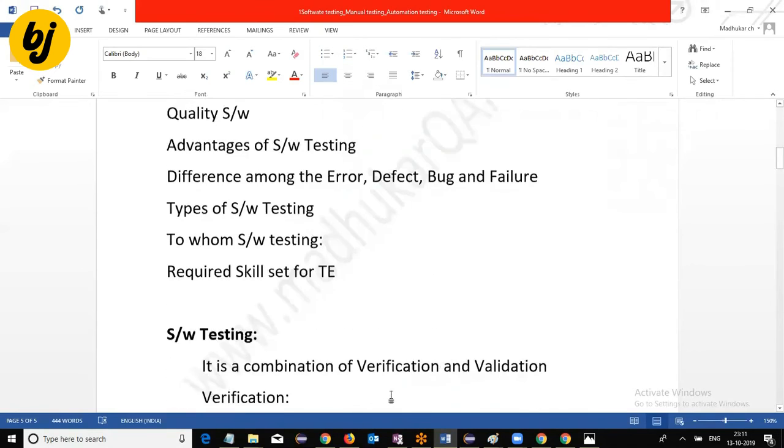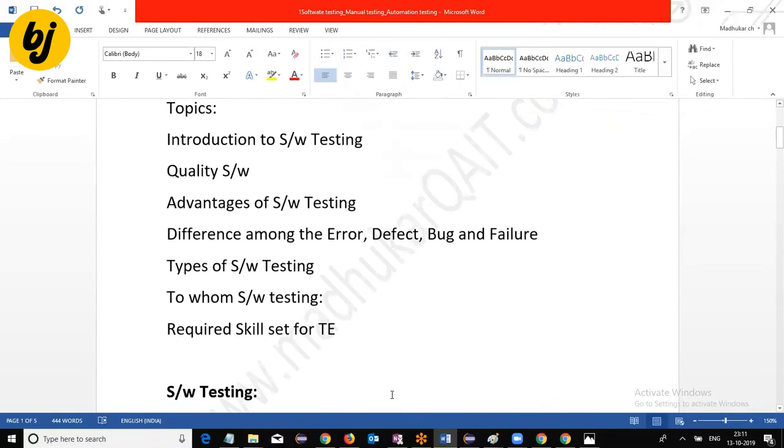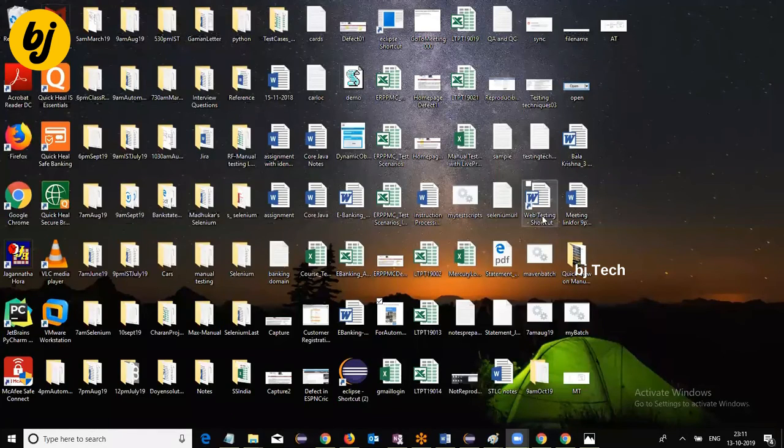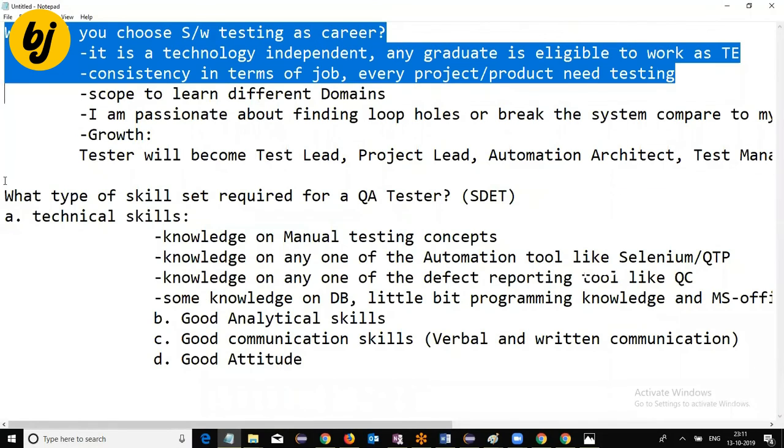Next, what we discussed here: introduction to what software testing is, quality software, advantages of software testing, difference among error, defect, bug, and failure, then types of software testing I explained, to whom software testing is suitable, and why we prefer software testing as a career. This is one of the basic interview questions they are going to ask. Okay.